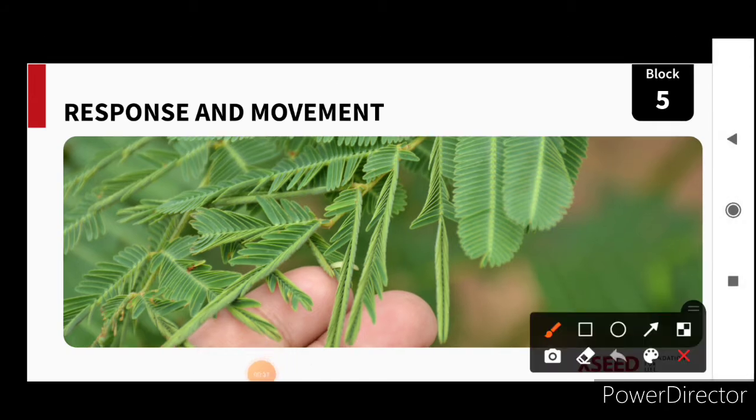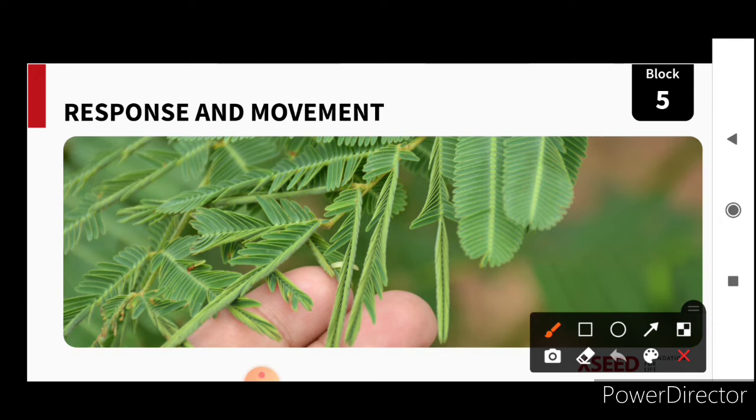This plant's name is mimosa. Generally, we call this plant touch me not. When you touch the leaf of this plant, it closes immediately. So this is called response. Whatever change occurs in the environment is called stimulus.